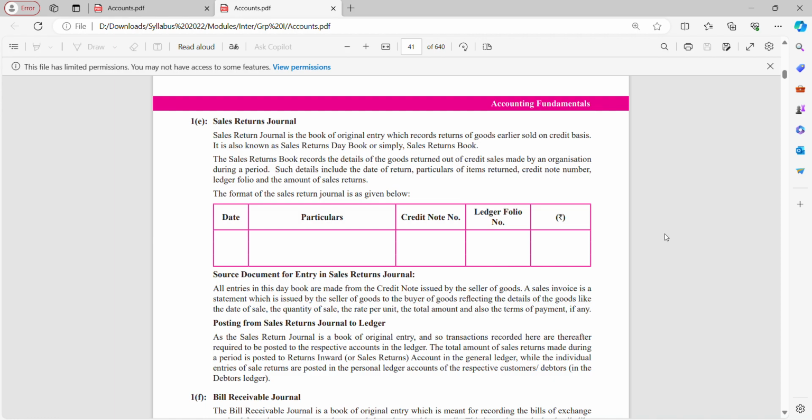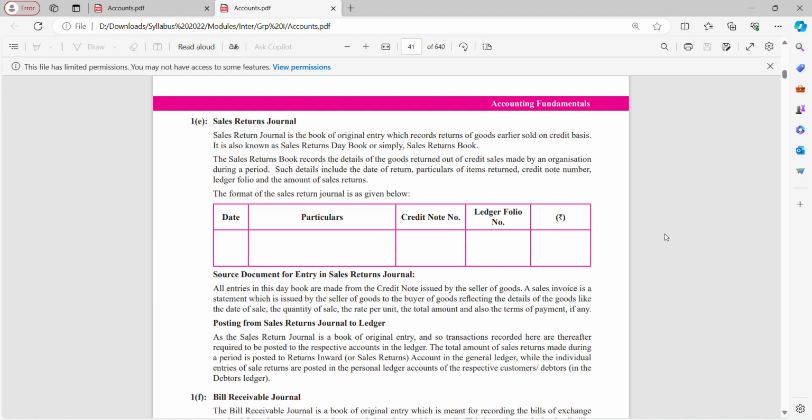Then you have purchase books. Purchase books are where you go for credit purchases. Credit purchases are where you are not making payment immediately, you are making payment at a later date. Cash purchases mean you are making payment immediately. Then the sales book, which is again for credit sales, where the customer is not paying you immediately but at a later date. If you purchase or sell any asset on credit, such transactions will not find a place in the purchase book or sales book.